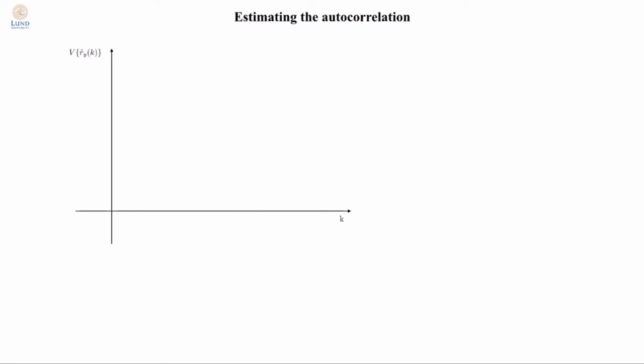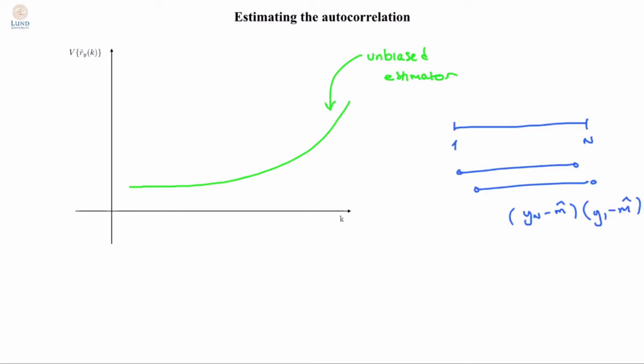The variance of the unbiased estimator will grow with increasing lags. You can see this by considering the extreme case. If you have n samples, the highest order lag that you can estimate is n minus 1, which is then formed by a single term like this. So the average is only a single component, which of course will yield you a very high variance.